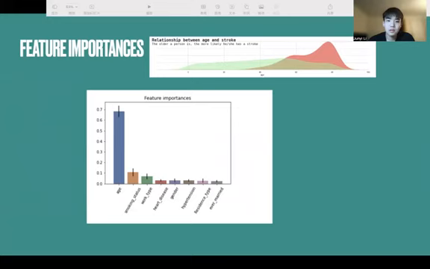And in the feature importance function, we found that age is the most significant factor that determines the risk of stroke. The following two are smoking status and work type.